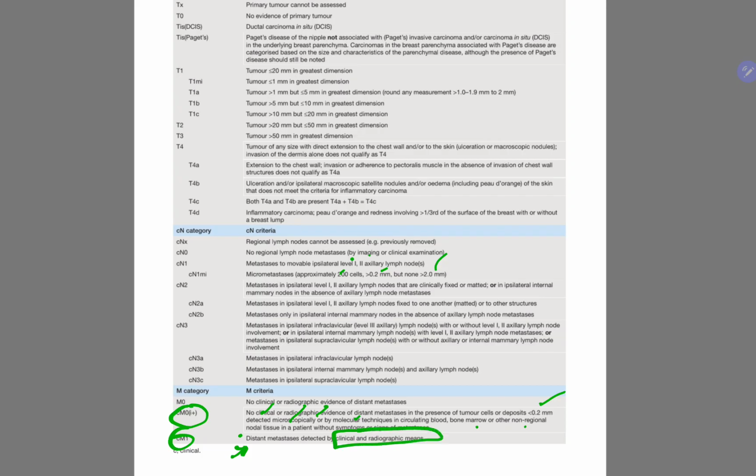So cN2a is mets in ipsilateral level 1 and level 2 lymph node fixed to one another or other structures. N2b, ipsilateral internal mammary node in the absence of axillary lymph node mets. N3a is ipsilateral infraclavicular. N3b, ipsilateral internal mammary and axillary lymph node. N3c, ipsilateral supraclavicular lymph nodes.